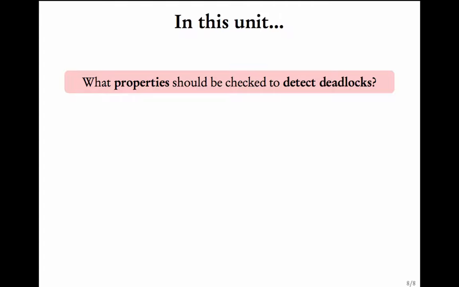This is going to be the subject of this unit. What properties should be checked to detect deadlocks? We will try to answer this question in a step-by-step manner. I hope that the question is clear. We saw this model of the dining philosophers. It's a concurrent system. The model had a deadlock. Now the question is, how do we detect such deadlocks using USMV? Are there certain properties that we can check instead of doing this manual simulation? Are there some properties that we can check so that the deadlocks are revealed?